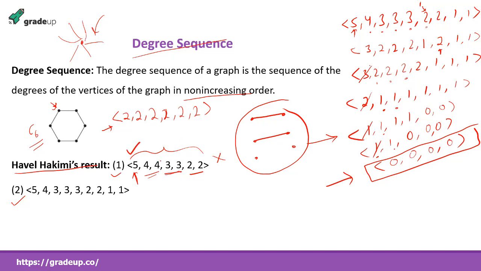But before applying the Havel-Hakimi theorem, I always recommend that you should see whether the sum of degrees is even or not. If it is not even, you can directly say it is not the degree sequence of any simple graph.